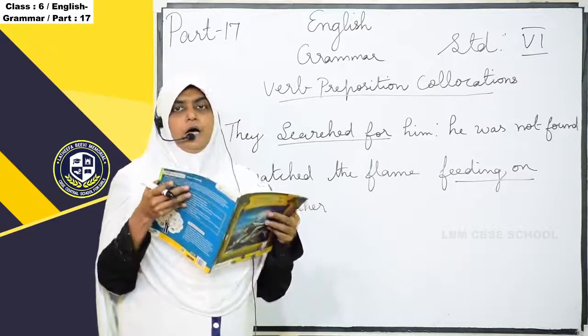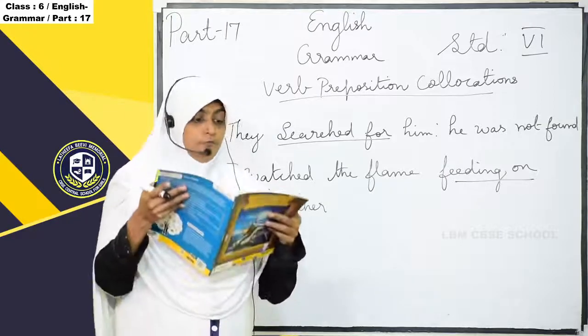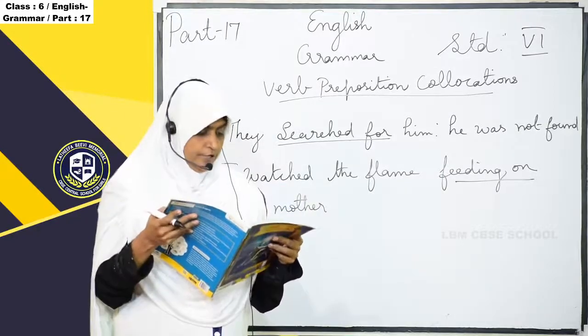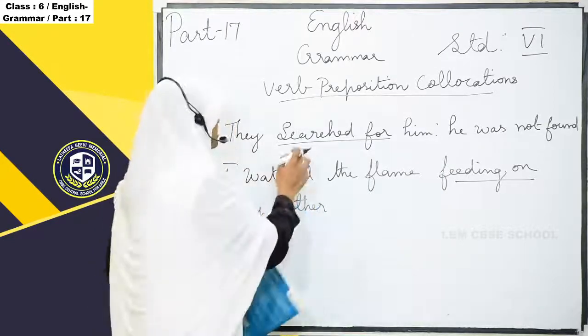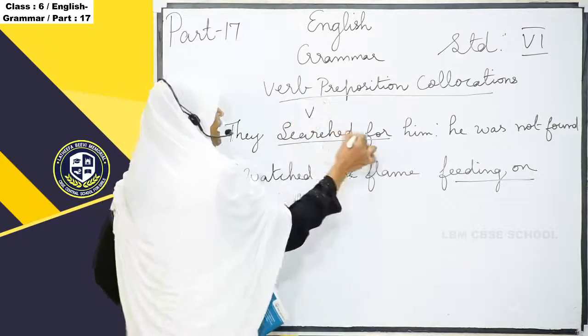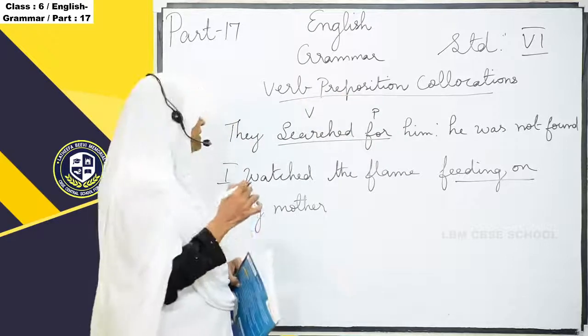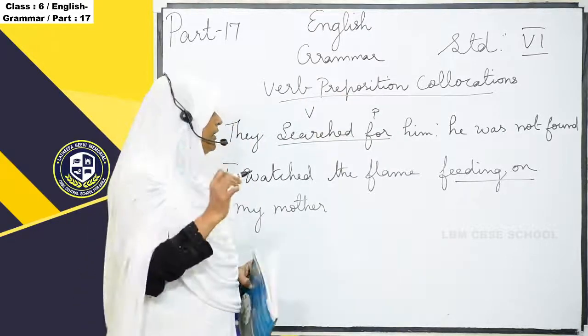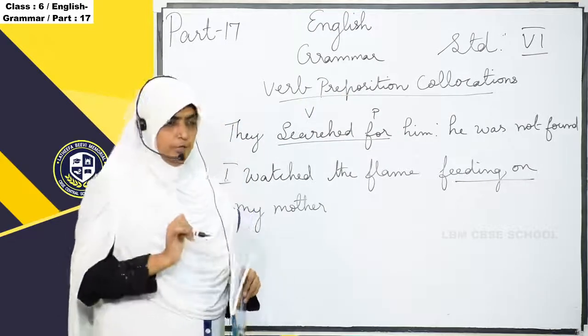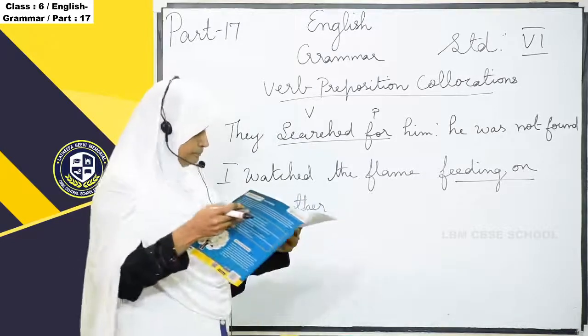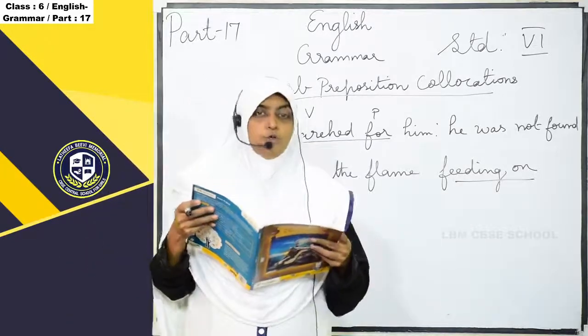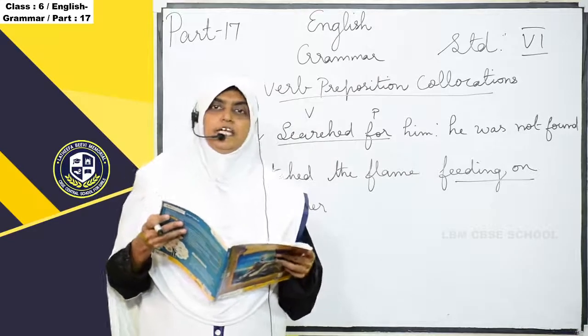How are they calling it verb preposition collocation? Searched is the verb and for is the preposition. So both together, collocate means together.